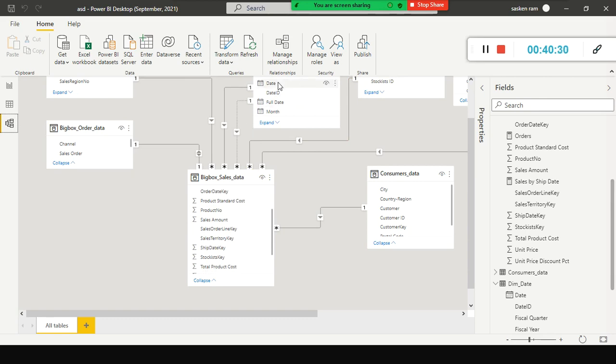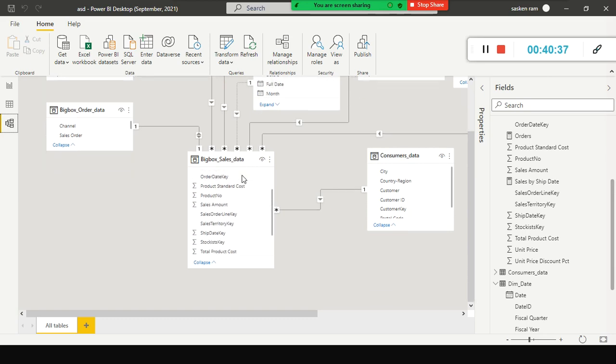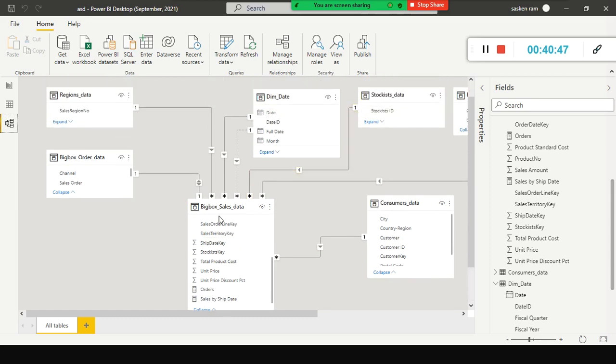How can I do that? Instead of connecting to order date key, I need to connect this date ID with my ship date key. This is the requirement.